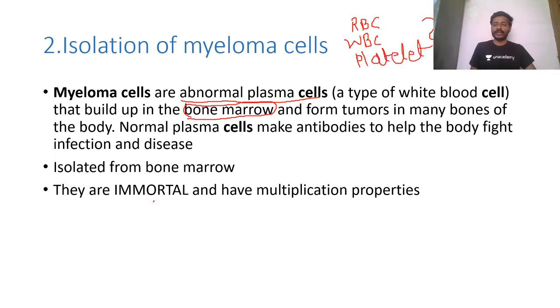These are the three types of cells present in blood, and all these cells are produced in bone marrow. So myeloma cells are the cancerous immune cells which are present in bone marrow.